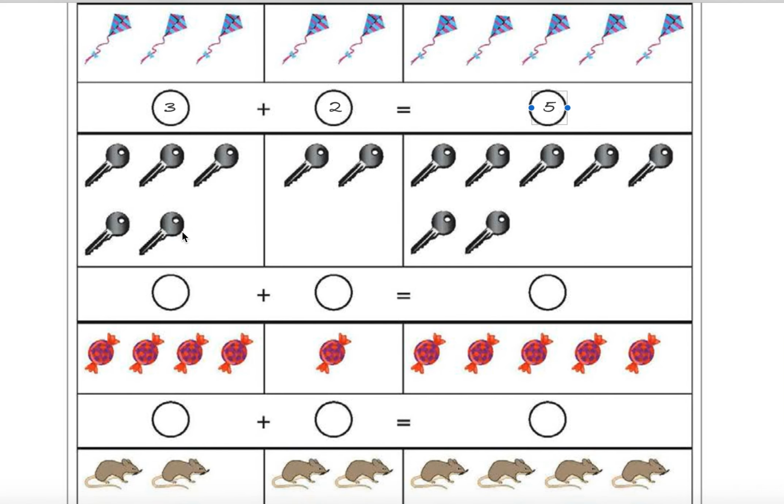1, 2, 3, 4, 5. The 5 keys are there here. So let's write 5. 5 here. 2 keys are here. Here how many? 2. 5 plus 2 becomes, right, here again write 7. 1, 2, 3, 4, 5, 6, 7. Okay.